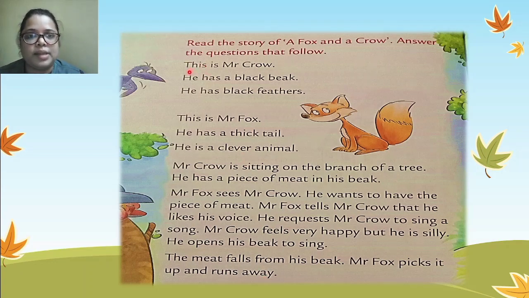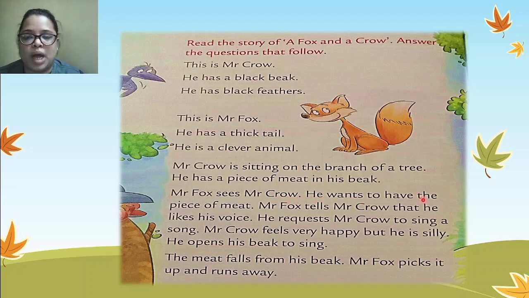This is Mr. Crow. He has a black beak. He has black feathers. This is Mr. Fox. He has a thick tail. He is a clever animal. Mr. Crow is sitting on the branch of a tree. He has a piece of meat in his beak. Mr. Fox sees Mr. Crow.